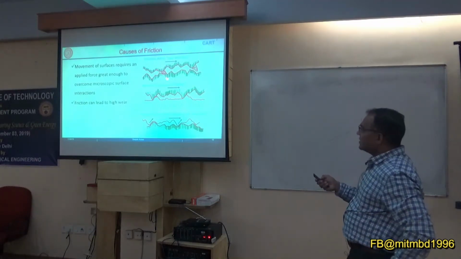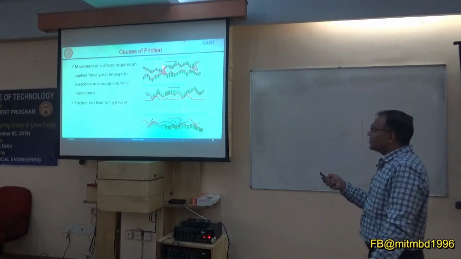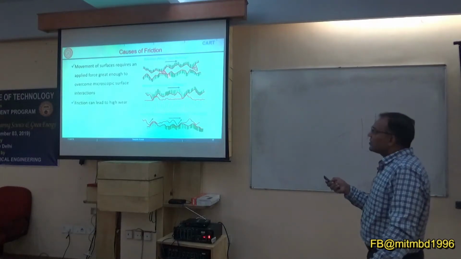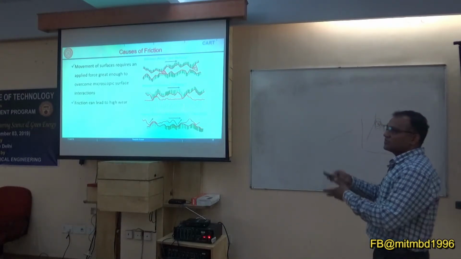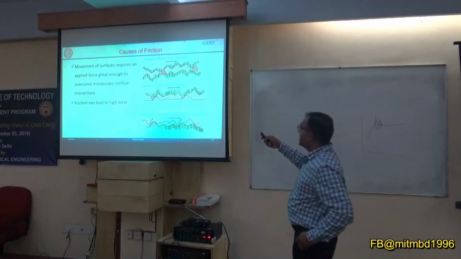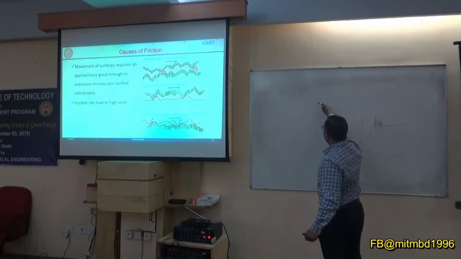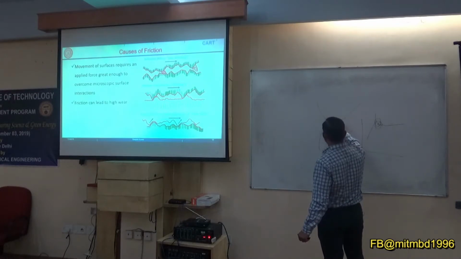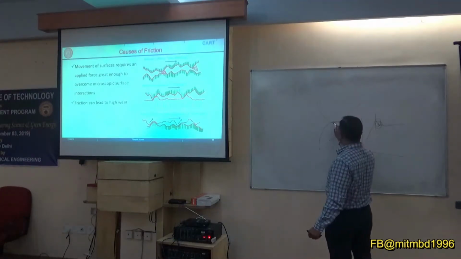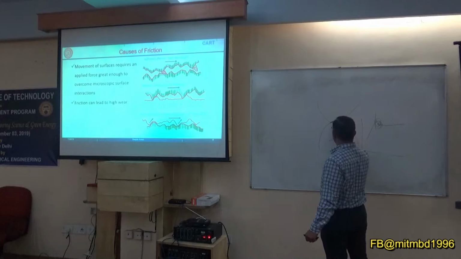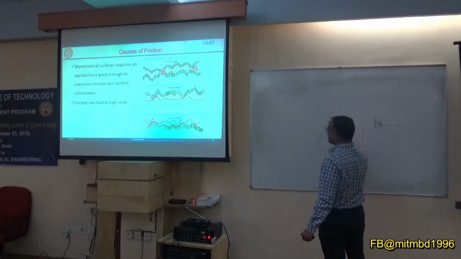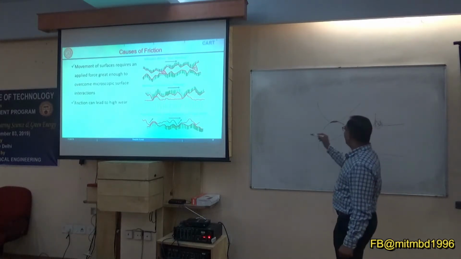Here, because of the plastic deformation, this micro spot or micro welding can happen. Now suppose you have these two asperities, they contact. So say this area is the deformed area, or this is your welded zone.